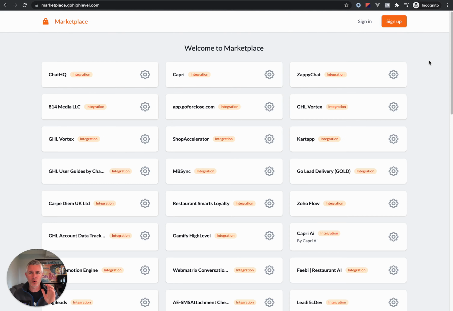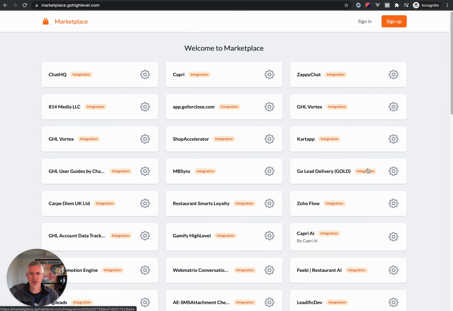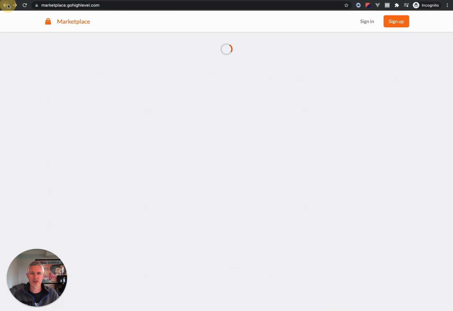Next up, and this one is very specifically for developers. If you're not a developer, feel free to go here, but don't worry about it. Don't touch anything. But for those of you who are a developer and want to get up and going with our API, with the OAuth 2 API very quickly, you can come here to marketplace.gohighlevel.com. There are a ton of apps in here, but just ignore those. You're going to want to sign up for an account, and this will give you the ability to create apps and get your OAuth tokens and all that good stuff for the API.